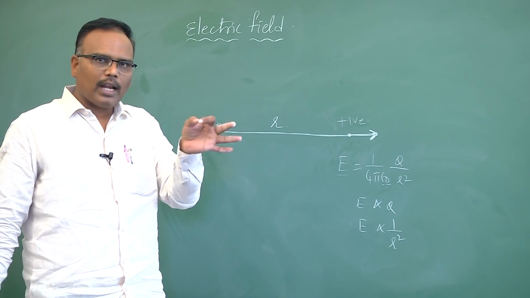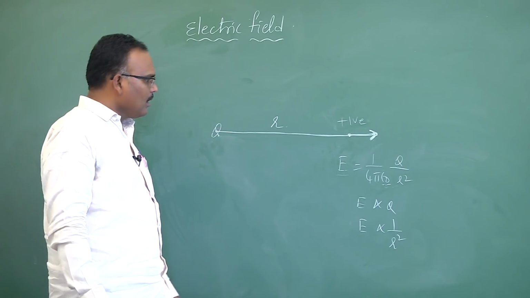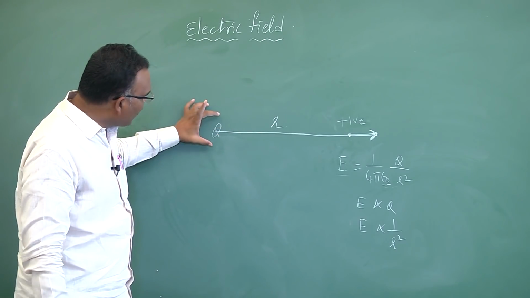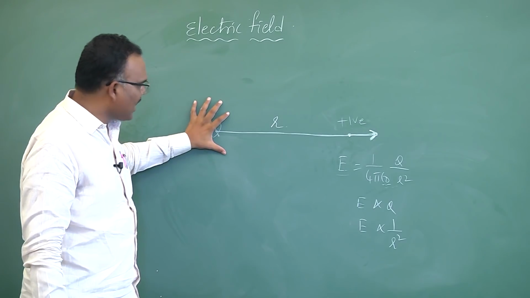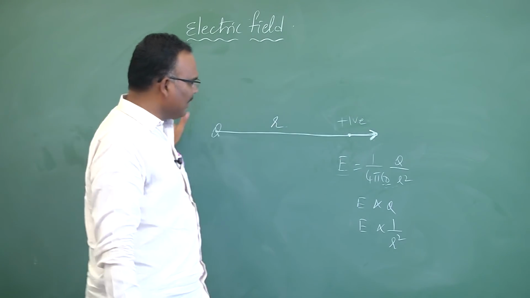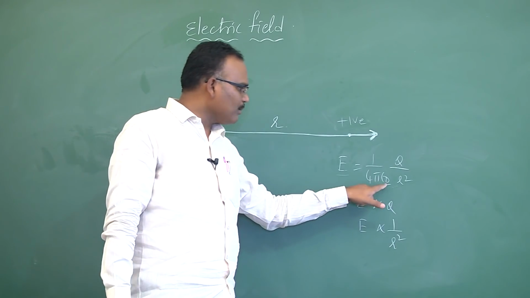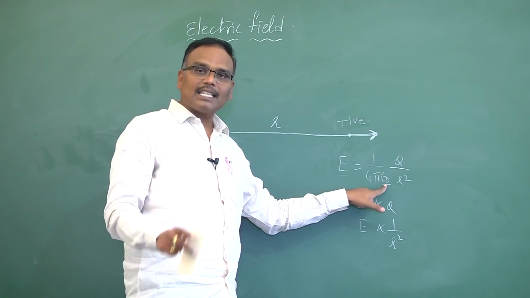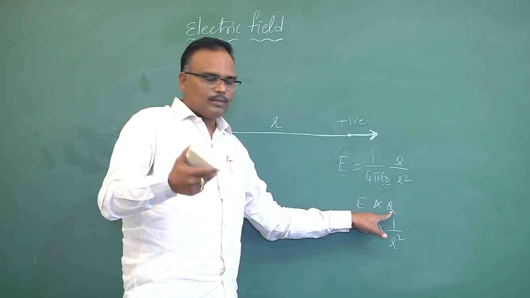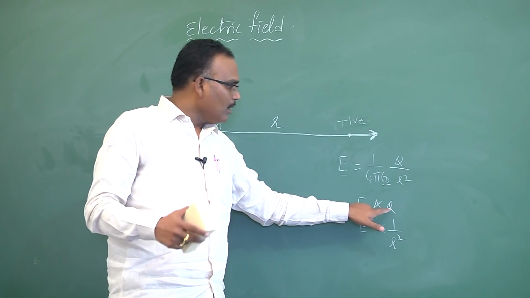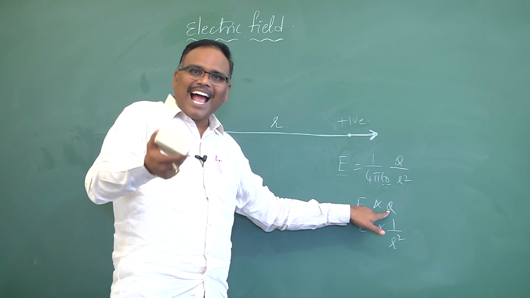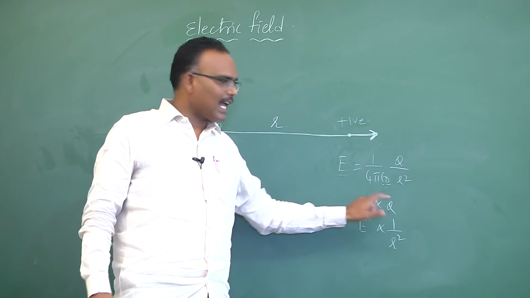This is another very important point. That means the electric field due to a point charge at any place depends on only three factors. One is the intervening medium. Second is the magnitude of charge of that point charge.